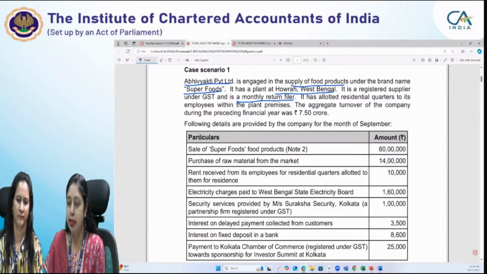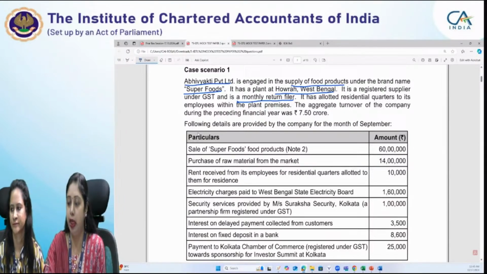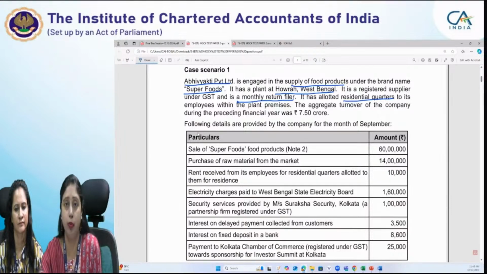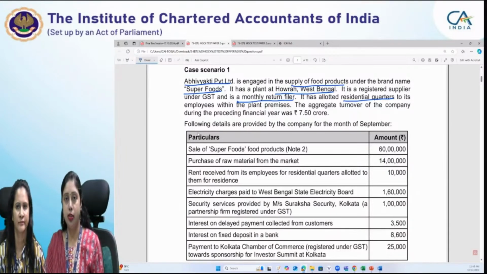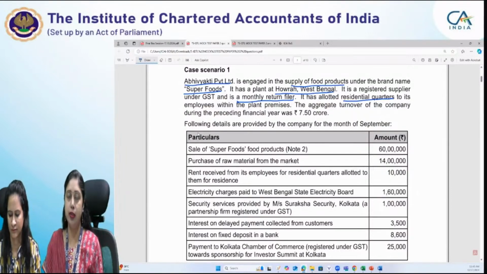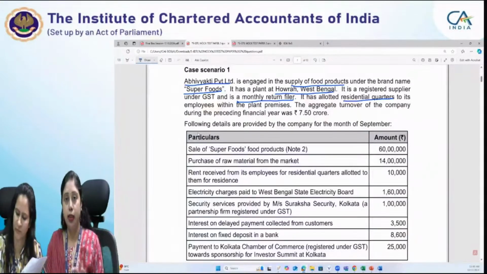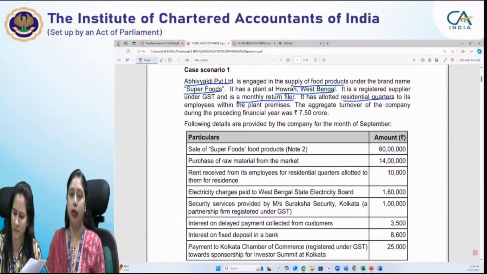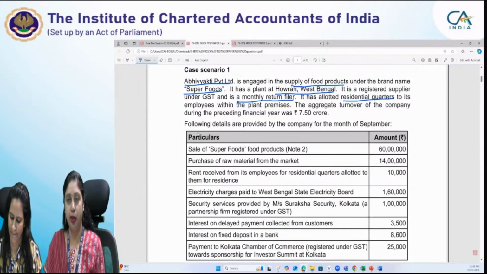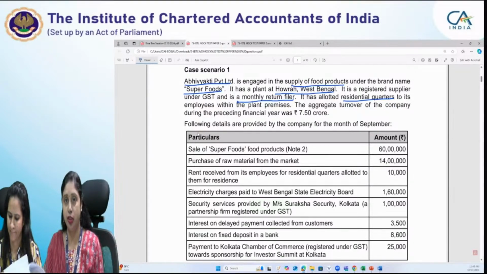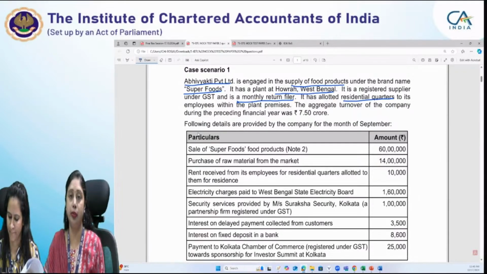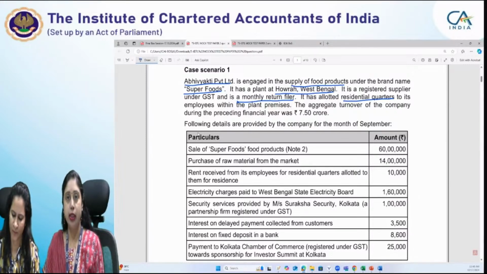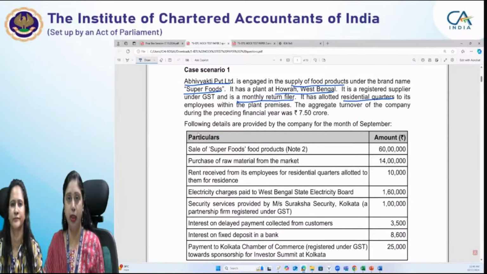It has allotted residential quarters to its employees within the plant premises. So residential quarters is an important information. Generally, the companies or businesses provide residential quarters in places where it is difficult to commute, or where manufacturing is going on. They provide quarters to the staff within their premises, within their plant itself, or somewhere near the manufacturing unit, so that the employees can easily commute and don't spend time commuting to the workplace.